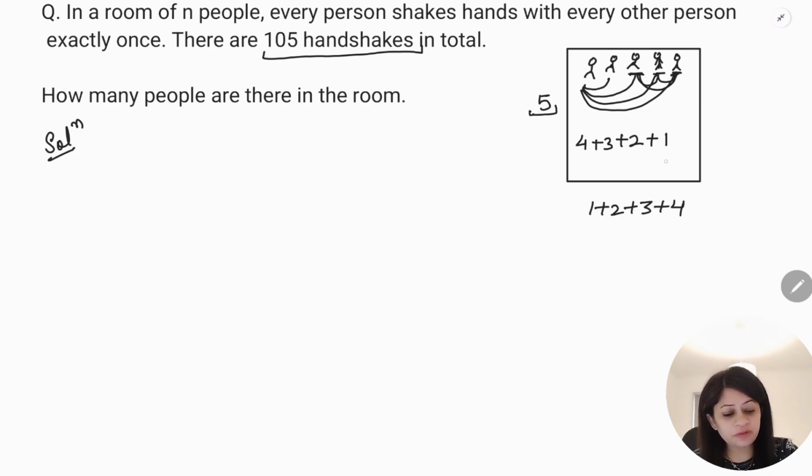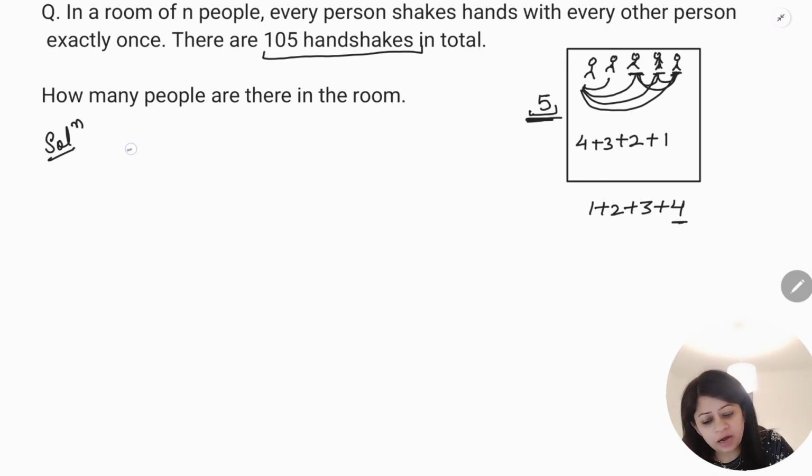So that means if there are five people, you have up to four. If there will be six, you will have 1 plus 2 plus 3 plus 4 plus 5. If there will be seven, 1 plus 2 and so on up to 6. That means it is one less.